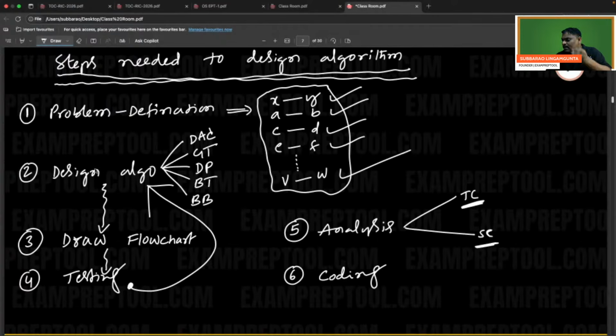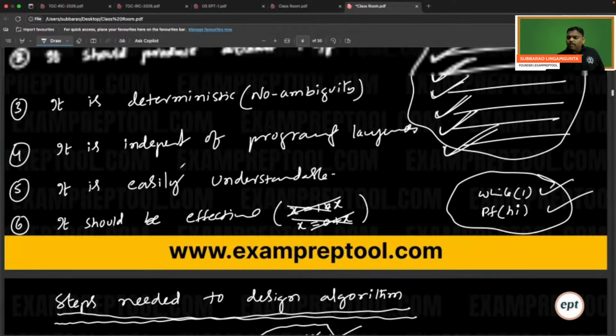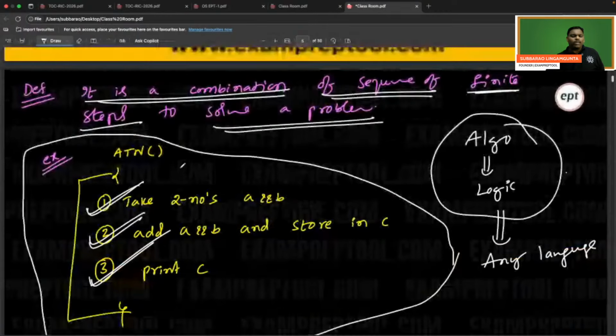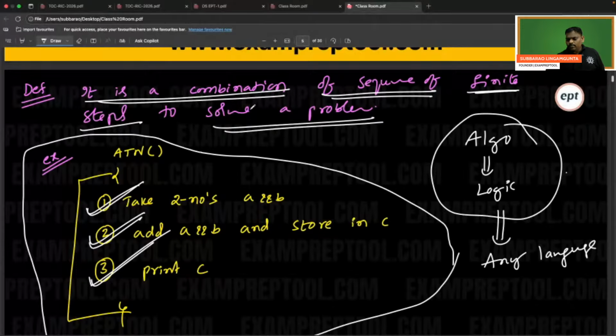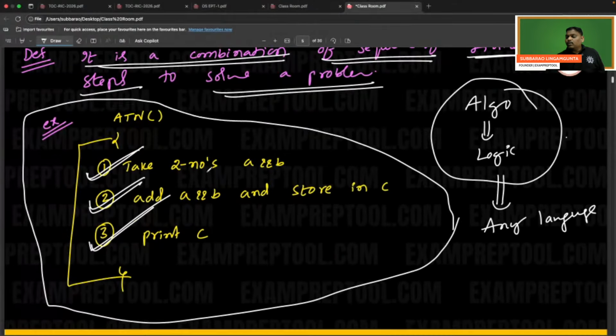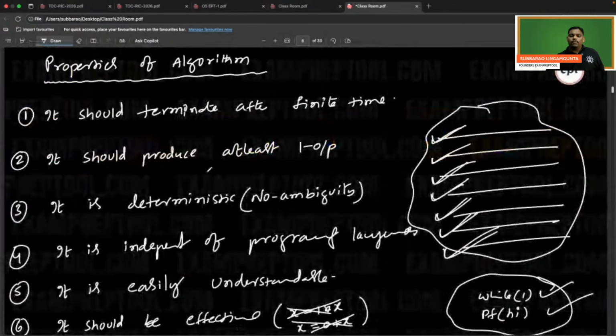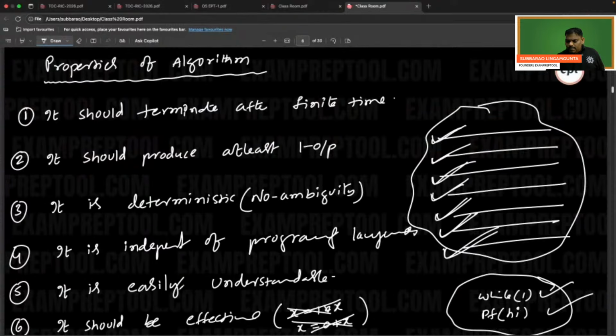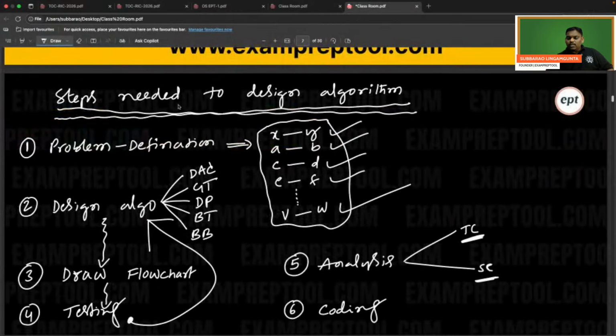If the budget of the project is very less, only these many steps are there. There is no standard thing, only these many steps. Remember, until now I said very little story. What is the definition? What is the example for the algorithm? What are the properties? These are the properties. Next, what are the steps I have to follow so that I can design an algorithm?